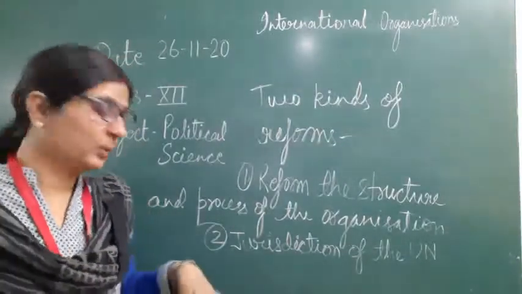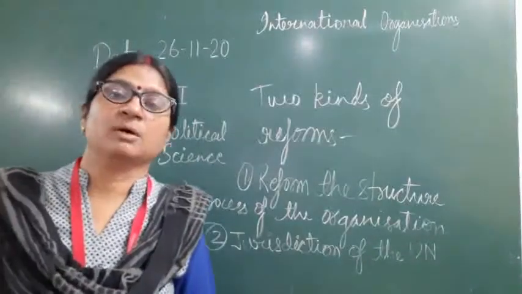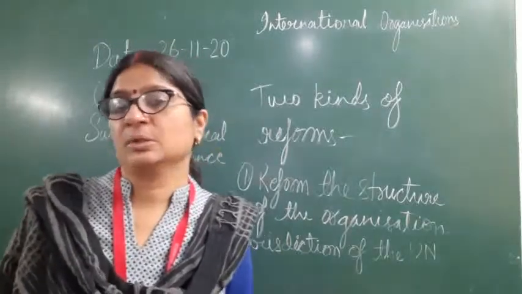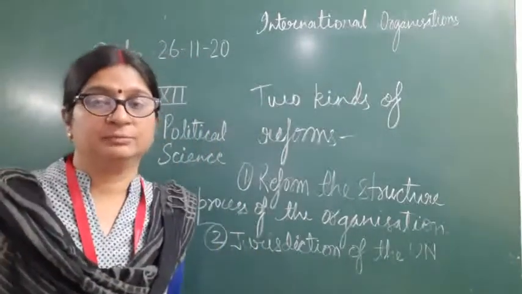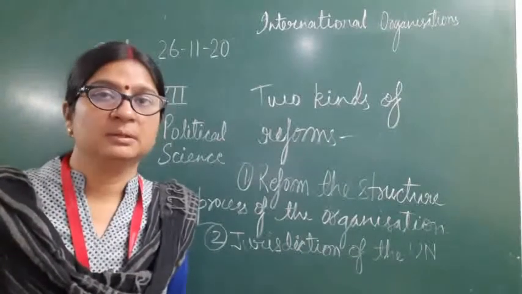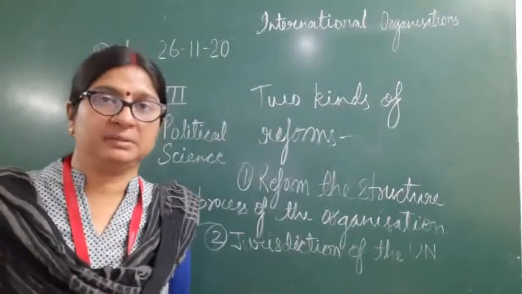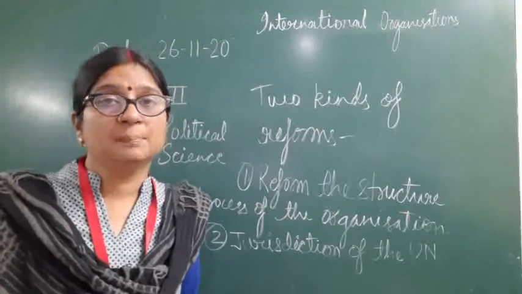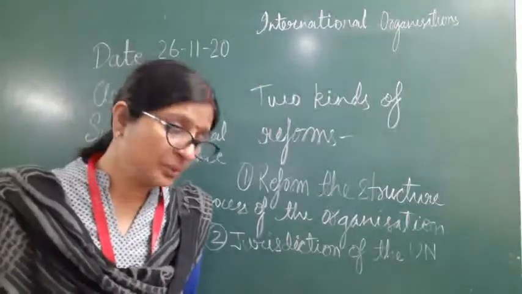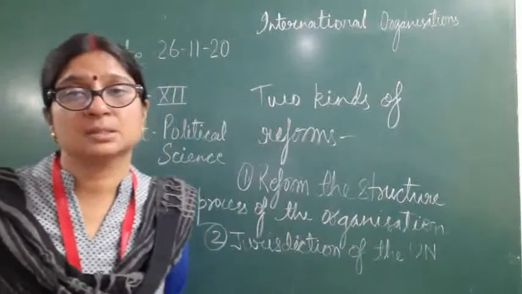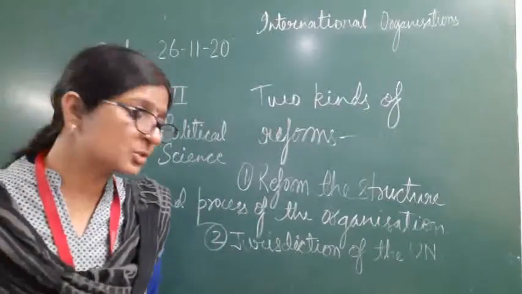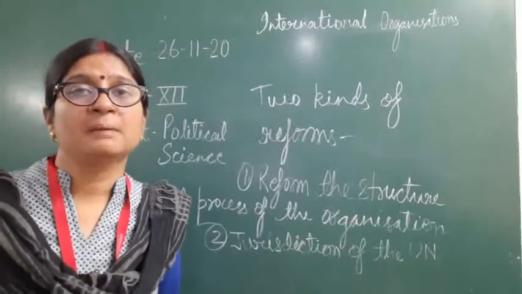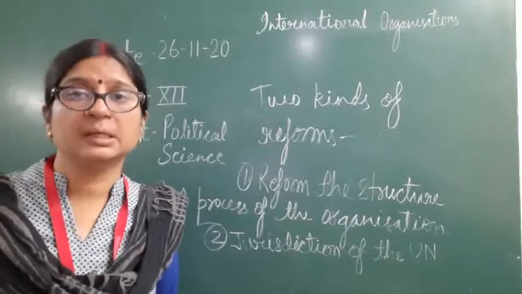Now we come to the second point, that is reform in the jurisdiction of the UN. Regarding this jurisdiction of the UN, there are differences of opinion. Like some are of the opinion that the UN should have more power. It should play a greater role. It should play a more effective role in peace and security missions. Whatever it is doing for maintaining international peace and security, that is not sufficient. It needs to be more powerful in order to bring peace and security in the world.